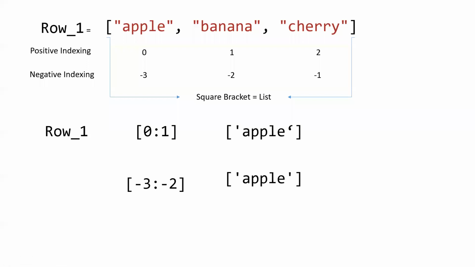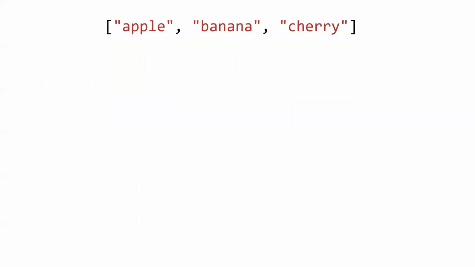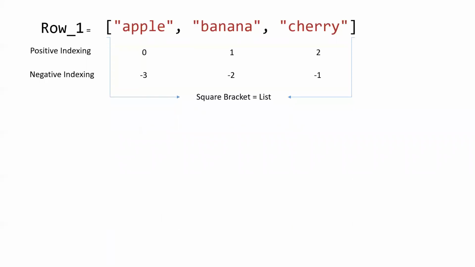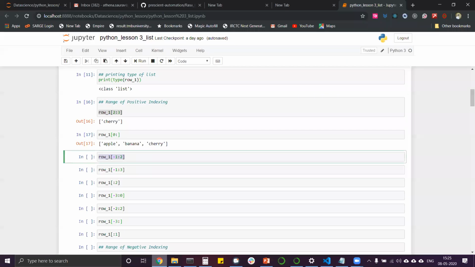Again, -3 colon 2 is banana, sir? Why are you saying this? I showed you this result. -3 colon 2 is apple and banana. Why are you saying this, Aditya Singh? We will explain in the chat. I will continue. I checked -3 and -2. Where did you check it? In the Jupyter notebook.